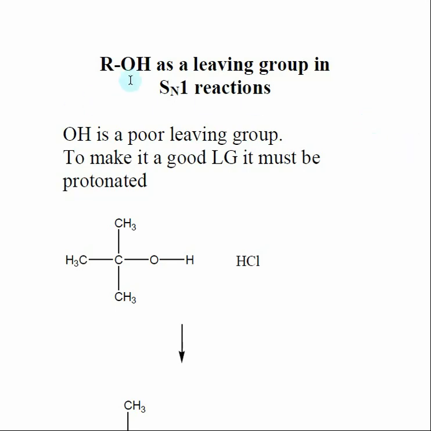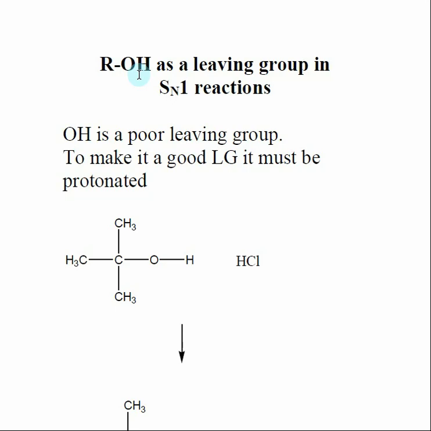So with alcohols, the first thing we want to discuss is that the OH group, which is called a hydroxyl group, actually is not a good leaving group. When we talked about halogens as being good leaving groups, they were electronegative, and also some of them were larger, like bromine and iodine, and so they could stabilize the negative charge that leaving groups gain after they act as a leaving group. But the OH does not do that.